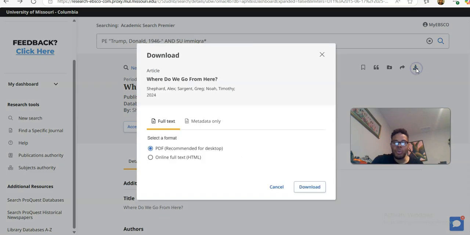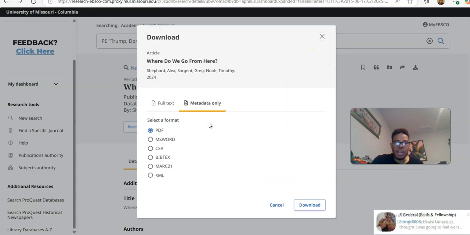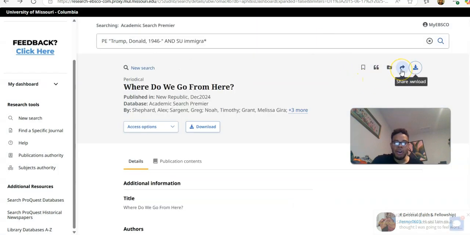You've got the option to download. You can download as a PDF or as HTML. I wouldn't worry about the download metadata only. You can probably get into that more, especially if you're a tech librarian, but that's not something for us to worry about right now.